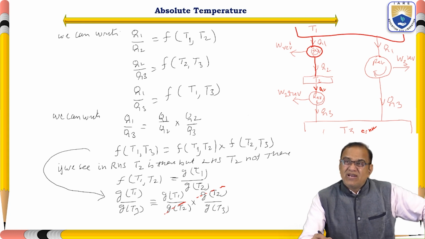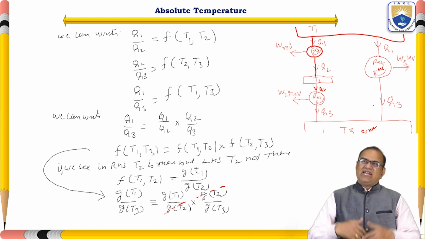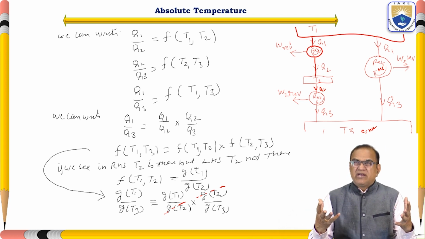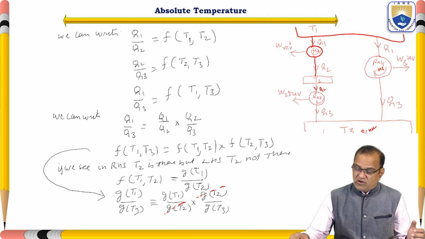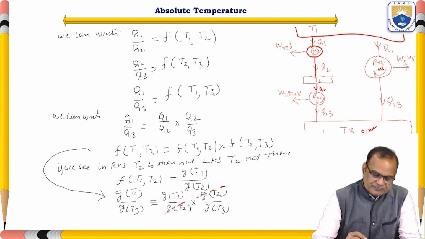In another system, we have only one reversible heat engine taking Q1, with work done equal to W3, rejecting Q3 to T3. So we are able to find something new, a property that is called the absolute temperature.